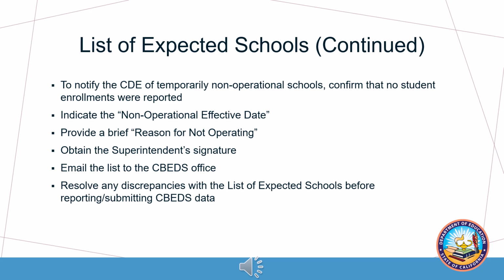Provide a brief reason for not operating on the list of expected schools. Examples of reasons that schools are temporarily non-operational include no enrollment on Information Day, lack of funding, and school closed for construction. Obtain the superintendent's signature. Email the list to cbeds@cde.ca.gov. It is very important to resolve all discrepancies with the list of expected schools prior to reporting or submitting data. Failure to resolve discrepancies with the list of expected schools may result in errors in your data submission or prevent or delay your ability to submit your data.